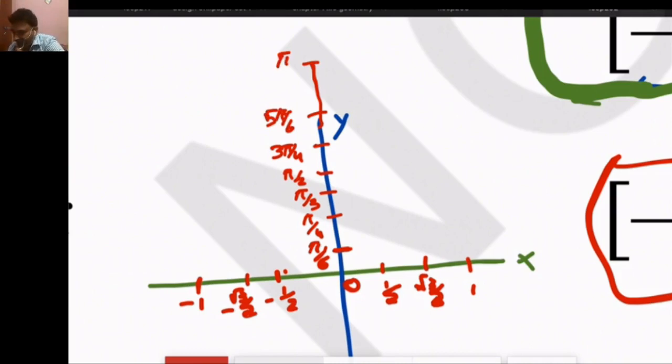These are the possible answers, because if we start from 0, we know that cos inverse of 0 is pi by 2.